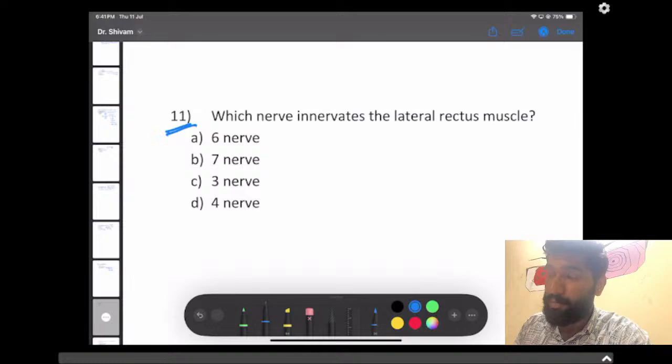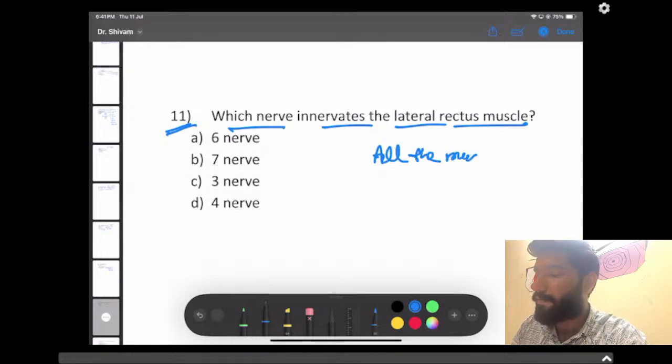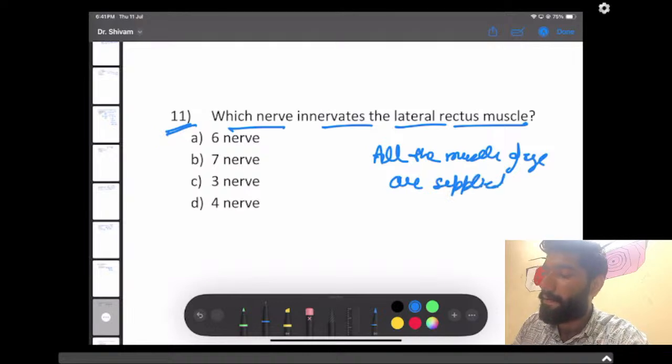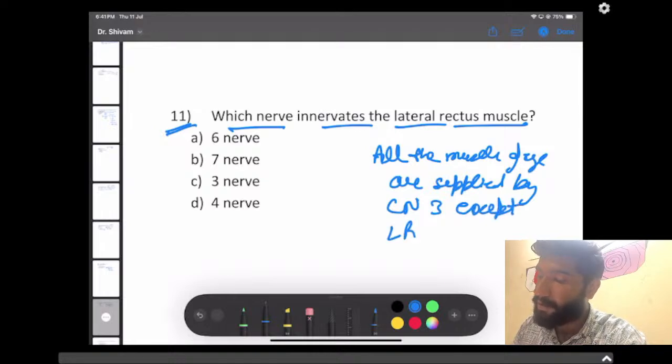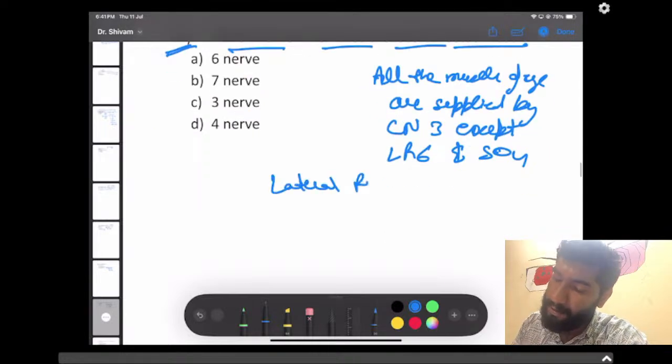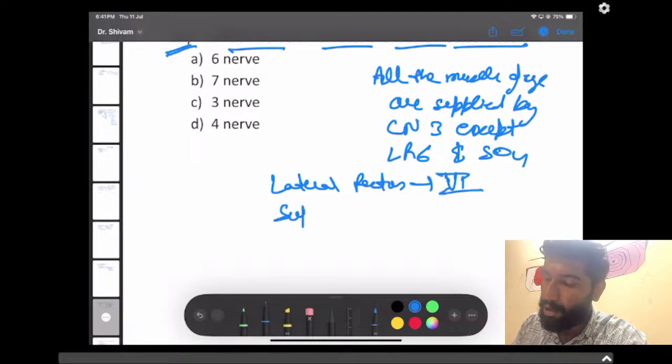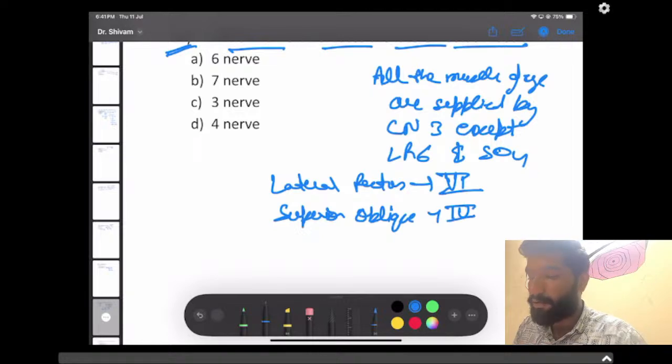Okay, let's do question number 11. Which nerve innervates the lateral rectus muscle? As we know, all the muscles of the eye are supplied by nerve 3, except LR6 and SO4, which means the lateral rectus is supplied by the 6th nerve and the superior oblique is supplied by the 4th. Right, guys?